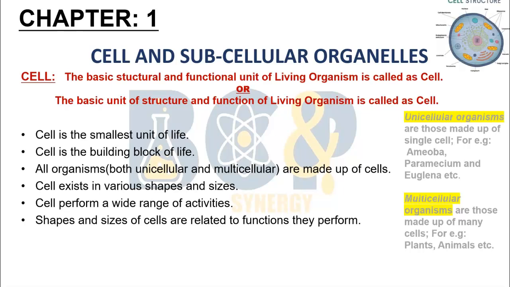This is the structure of a cell. In this structure, there is a nucleus in the center. Inside the nucleus, there is a nucleolus. Then in the cytoplasm, there are many subcellular organelles, which are like mitochondria, the Golgi vesicles, endoplasmic reticulum, etc.